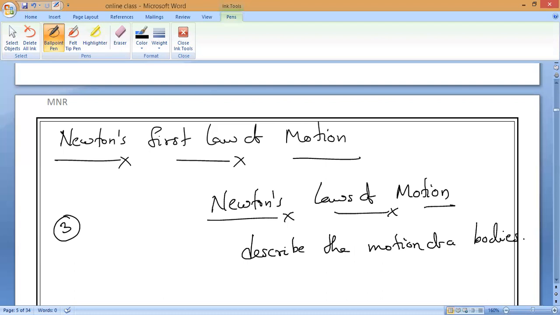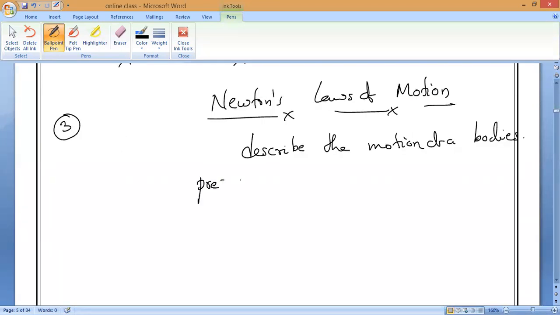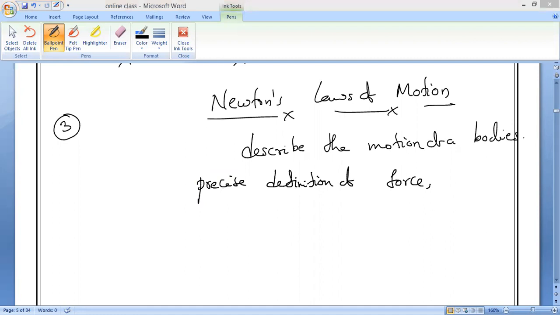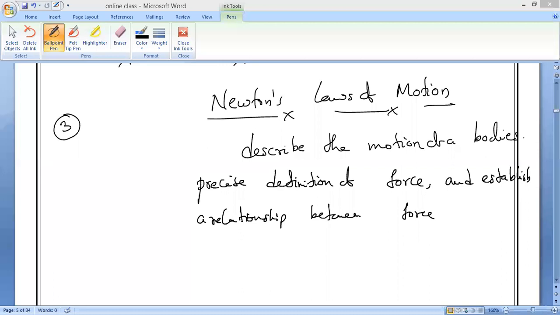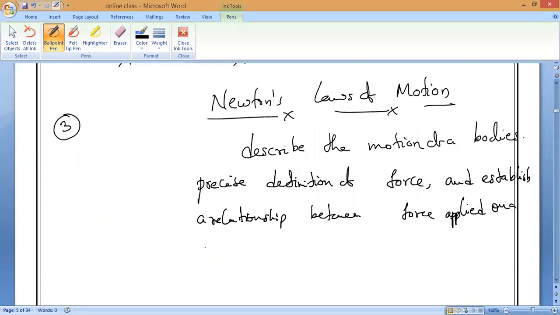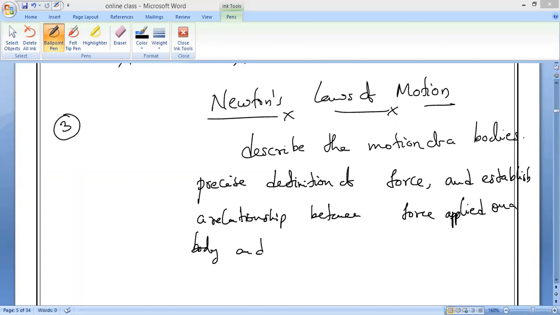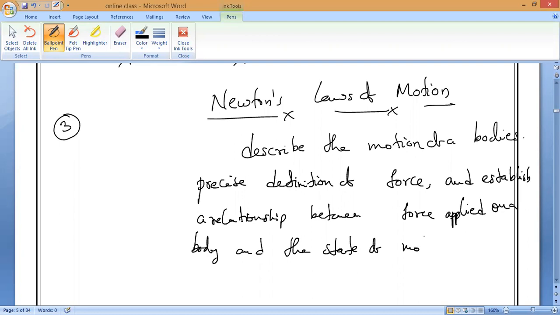Please write: the precise definition of force, and establish a relationship between the force applied on a body and the state of motion acquired by it. Is it okay?